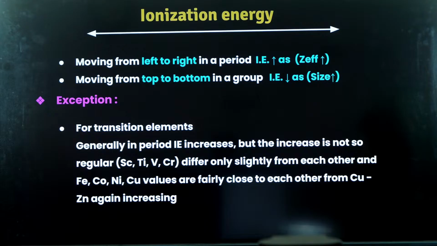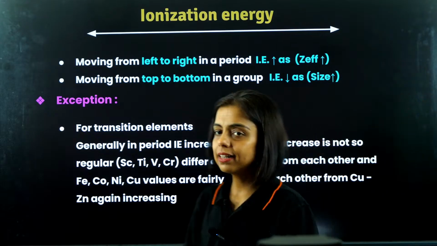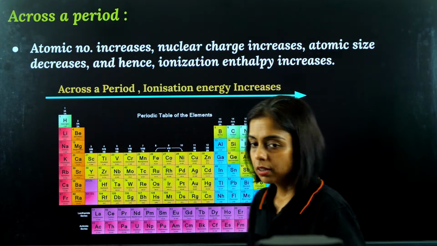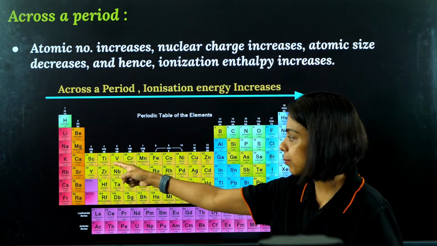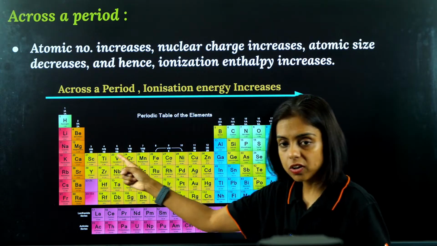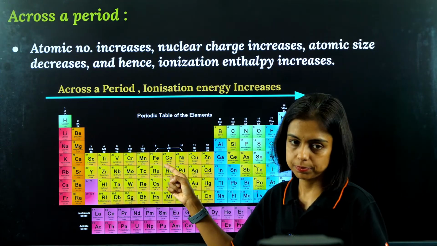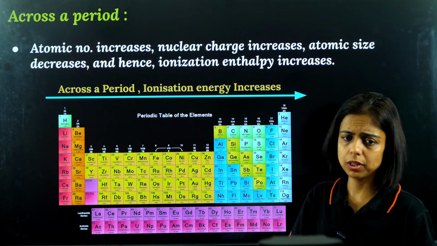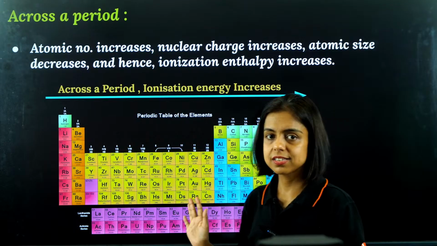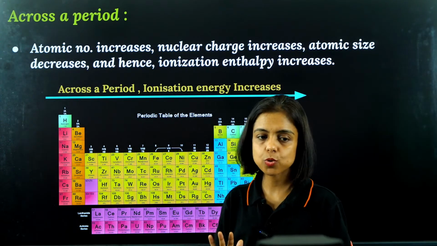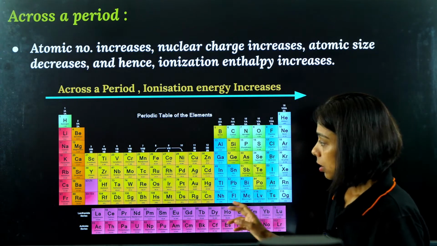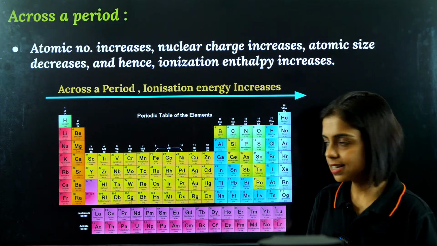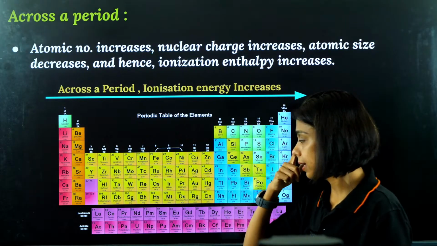Okay, guys, now let's move ahead. In the lecture on atomic radius, I told you an exception. What was the exception? The 3d transition series: scandium, titanium, vanadium, the first period of the d block. The last lecture was on atomic radius. From scandium to chromium, the size decreases, then it becomes almost constant and then it increases.